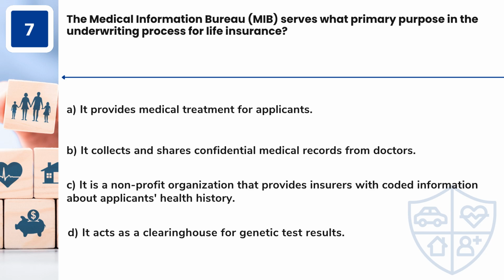Question 7. The Medical Information Bureau, MIB, serves what primary purpose in the underwriting process for life insurance? A. It provides medical treatment for applicants. B. It collects and shares confidential medical records from doctors. C. It is a non-profit organization that provides insurers with coded information about applicants' health history. D. It acts as a clearinghouse for genetic test results.